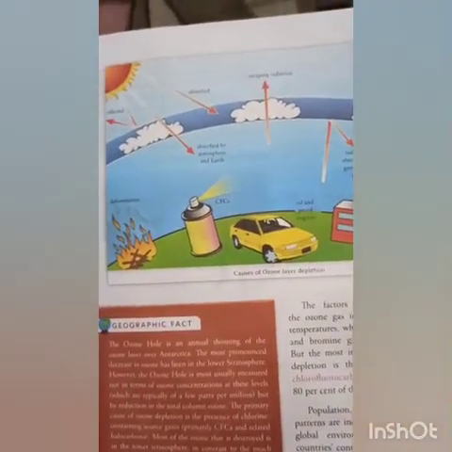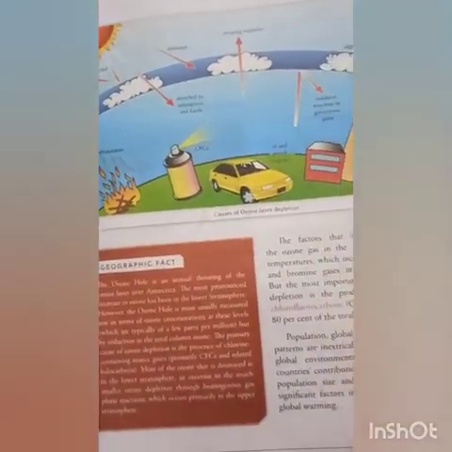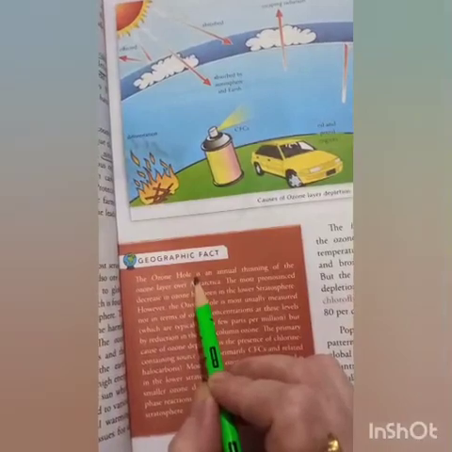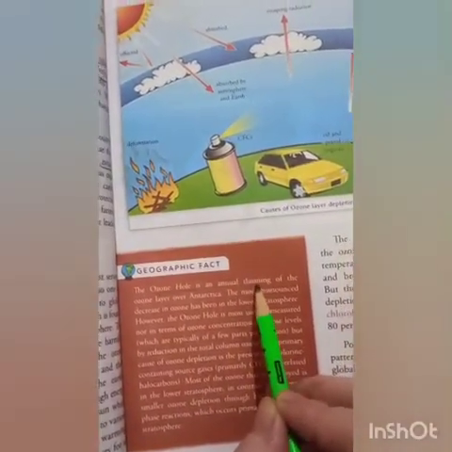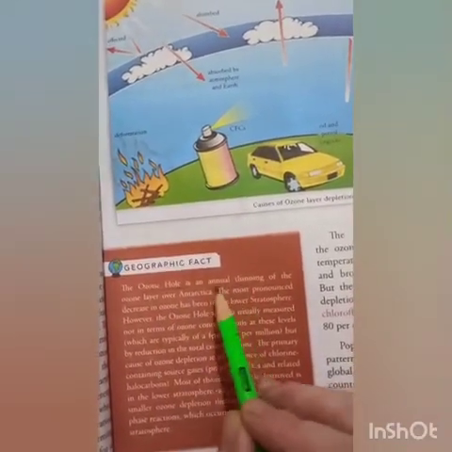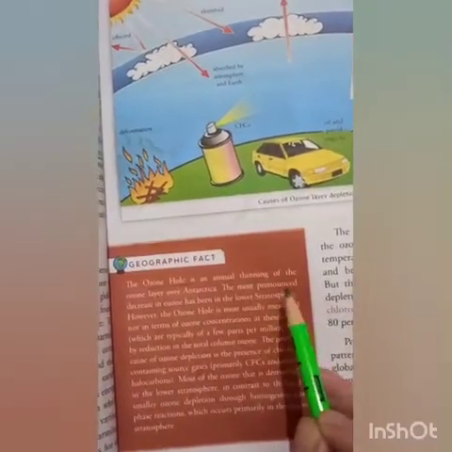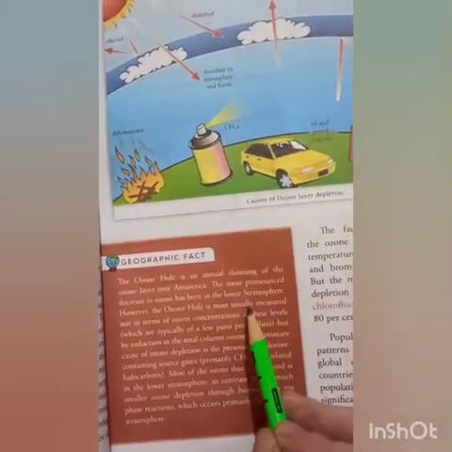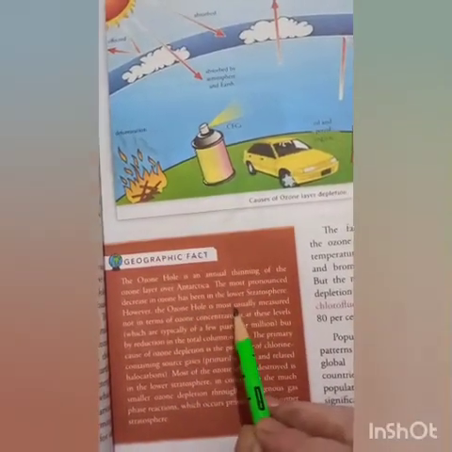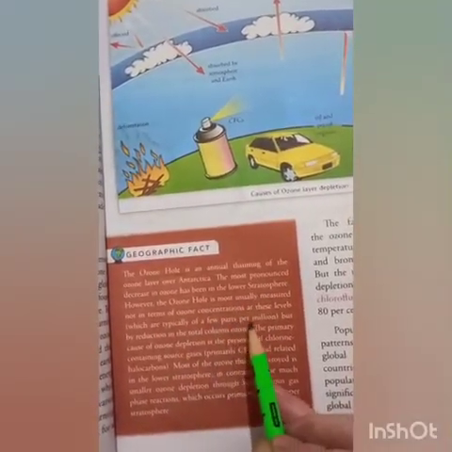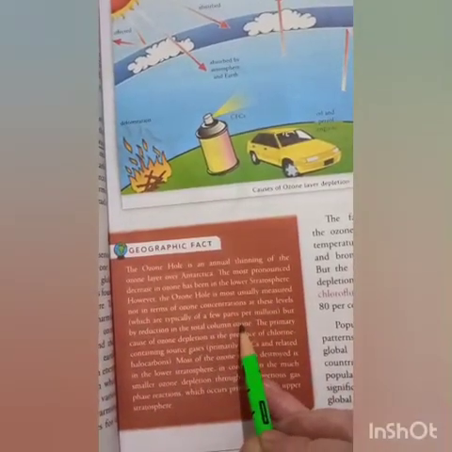So now let's read furthermore on this page, causes of ozone layer depletion. What is ozone layer depletion? First let's read the geographic fact. What is the ozone hole? It is the annual thinning of the ozone layer over Antarctica. The layer of ozone starts decreasing. The most pronounced decrease in ozone has been in the lower stratosphere. The ozone hole is usually measured not in terms of ozone concentration, which is typically a few parts per million, but by reduction in the total column ozone.